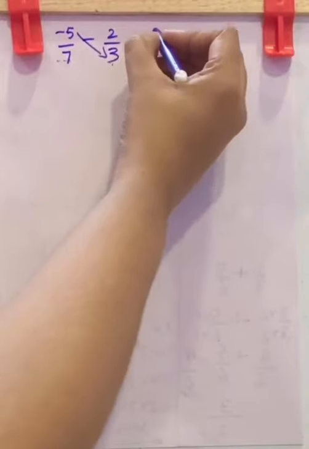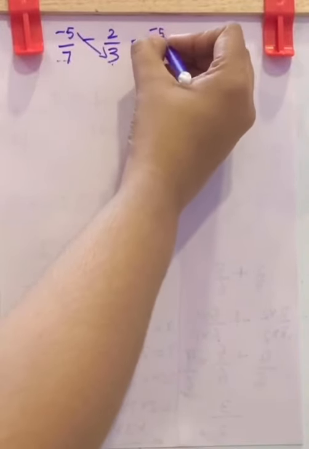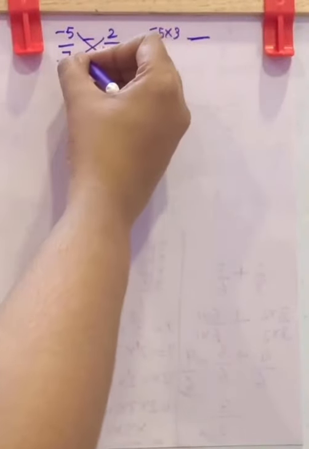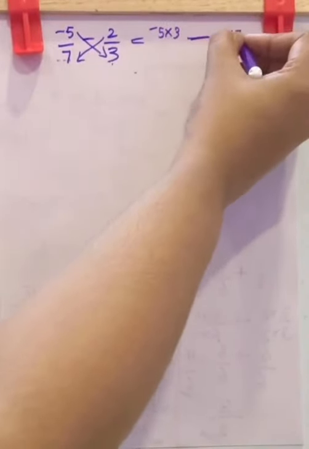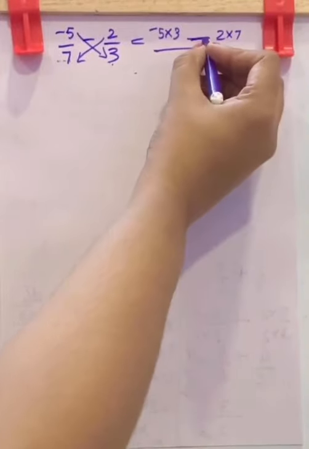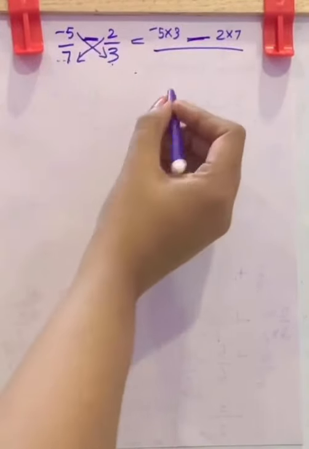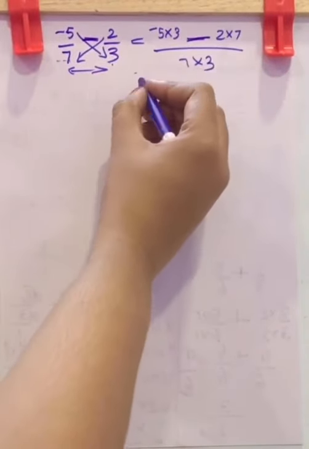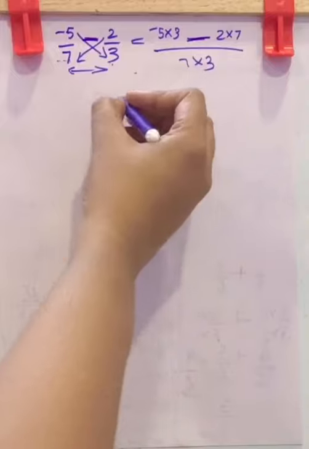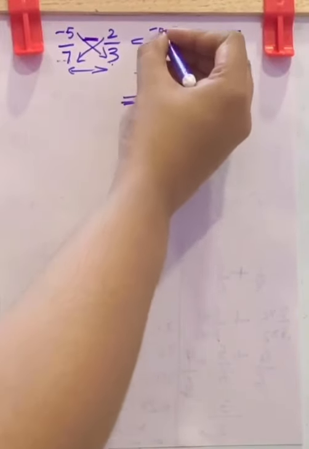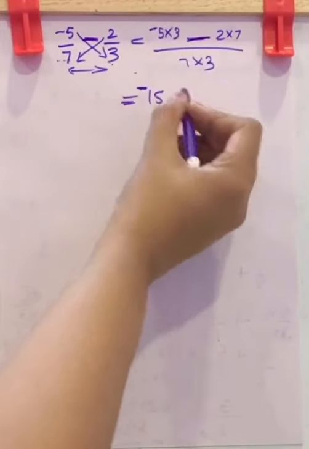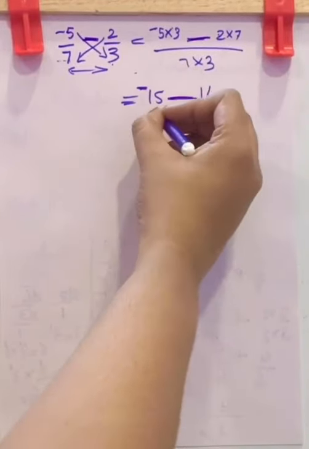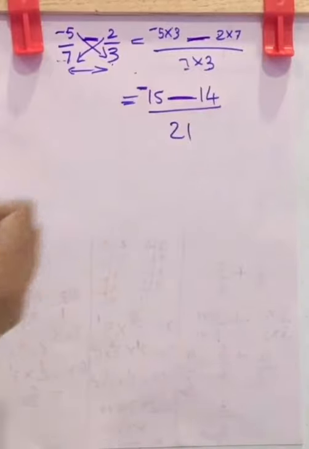Negative 5 into 3, this minus 2 into 7, by 7 into 3, where this minus is the subtraction. Which is equal to negative 5 into 3, that means 5 3s are 15. One is negative, one is positive, so the result will be negative. Now this subtraction, 2 7s are 14, by 7 3s are 21.